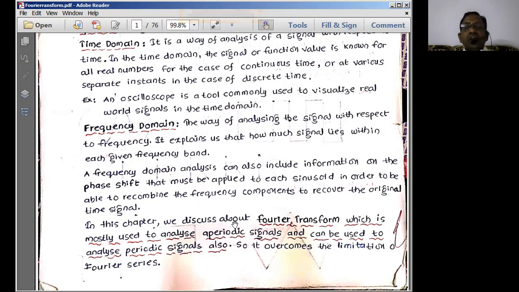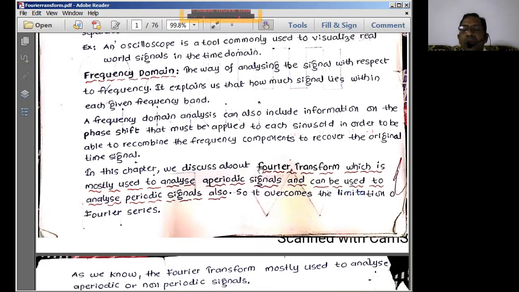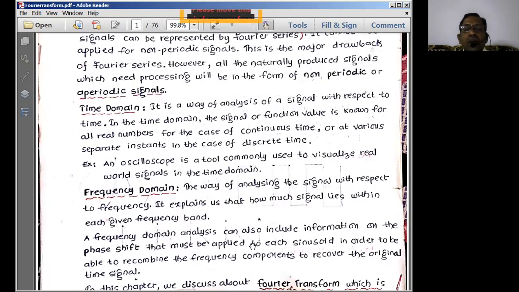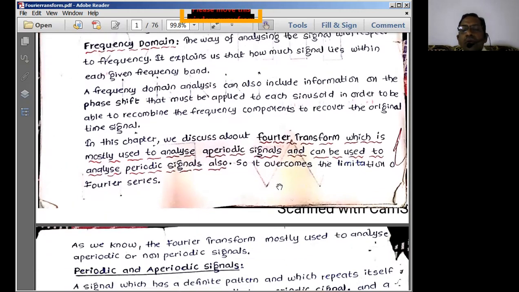So for those particular cases to analyze, we normally go with frequency domain analysis. Frequency domain analysis is done in order to understand the signal in terms of frequency variations. At certain frequencies the amplitude is going to be more, and at certain other frequency components the amplitude is going to be less. So to understand the amplitude of the signal at various frequency components, we go with the Fourier transform.